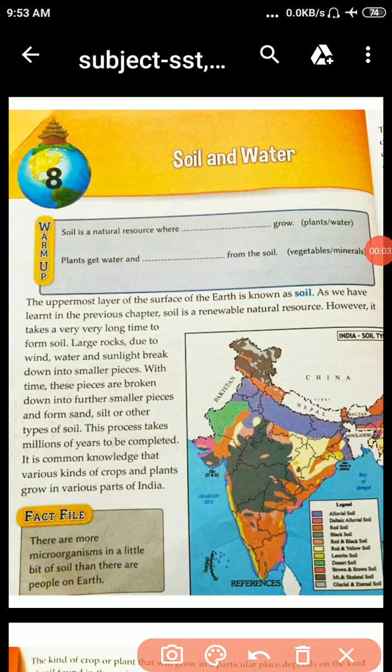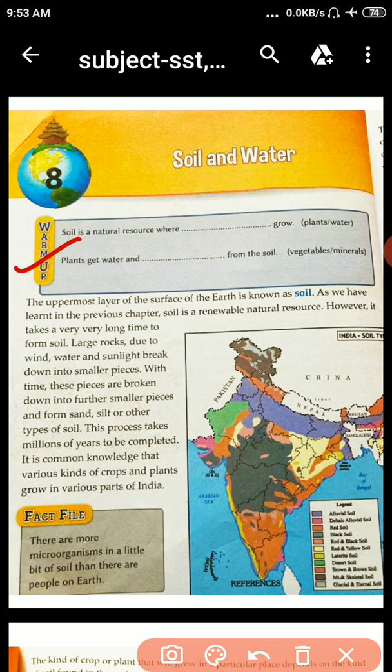Good morning, students. Today we will start a new chapter, Soil and Water. This is chapter number 8, page number 56. Students, as the title says, Soil and Water. Okay, we will start our chapter with the warm-up activity.